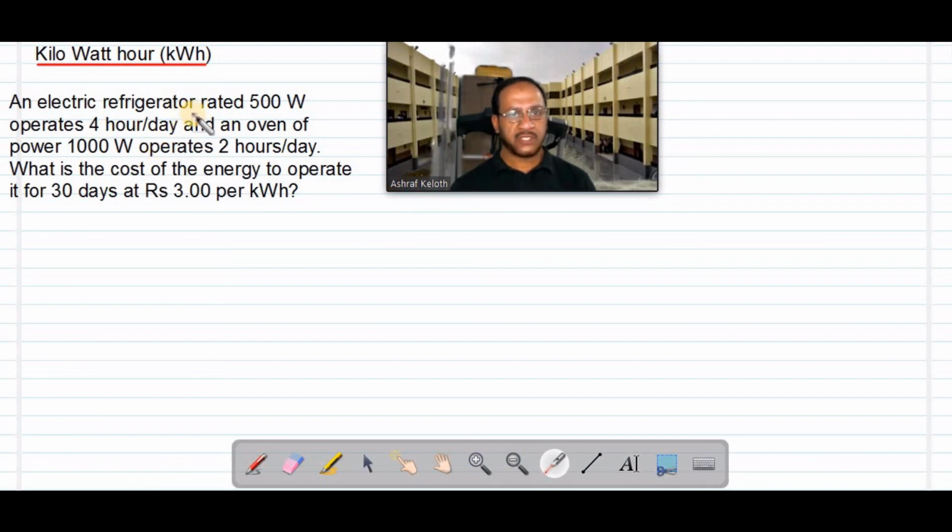Then add both the total units of refrigerator and that of the oven. You will get the total units consumed in 1 month. That should be multiplied by 3, that is the price of 1 unit. So you will get the 1 month electricity bill.